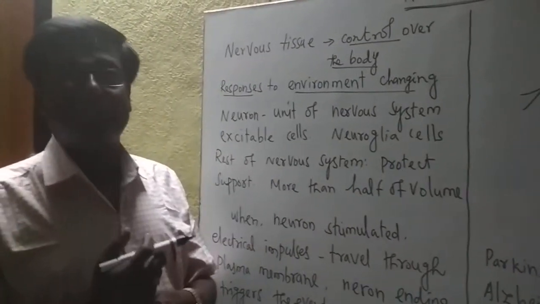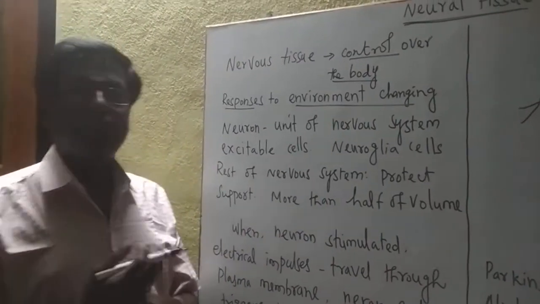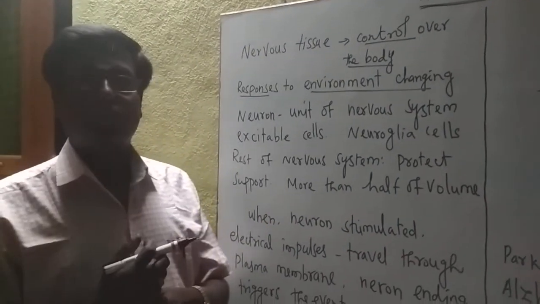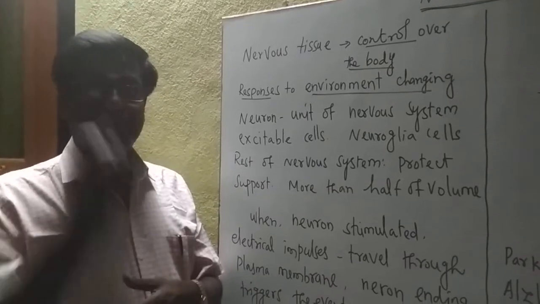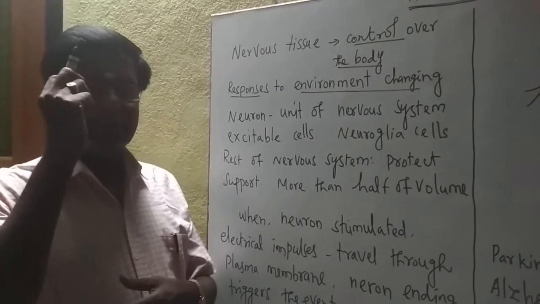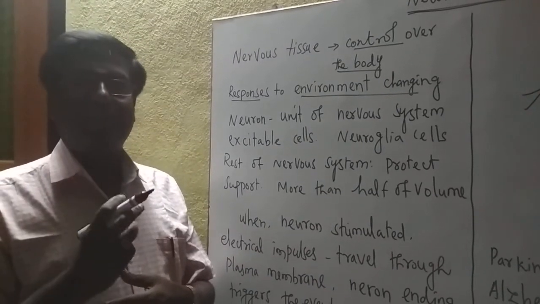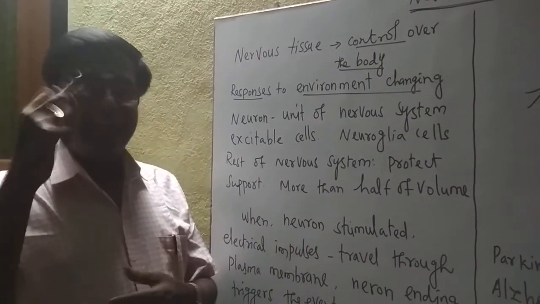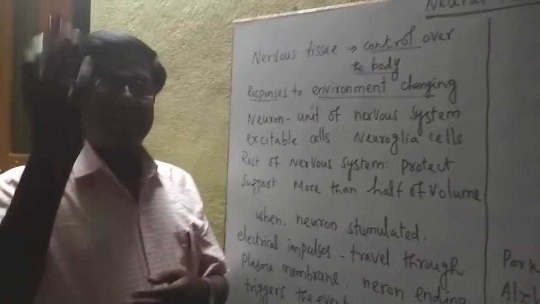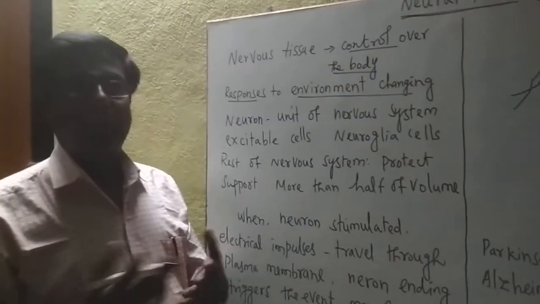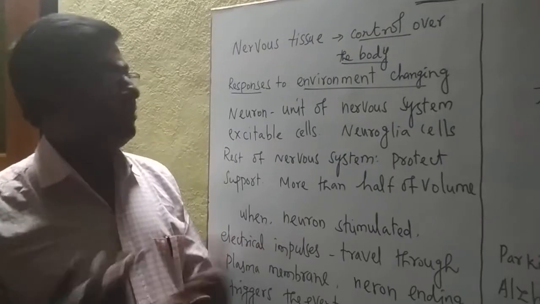by the nervous system. Suppose a dust particle falls on our eye, it closes immediately, because of the nervous system only. The eye closes immediately because the nerves send the information to the brain that a dust particle has come. So that is why our body is balanced only by the nervous system.